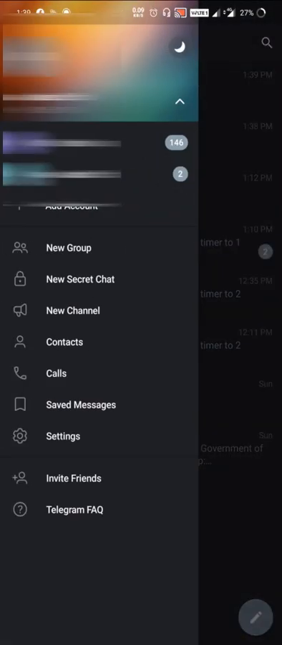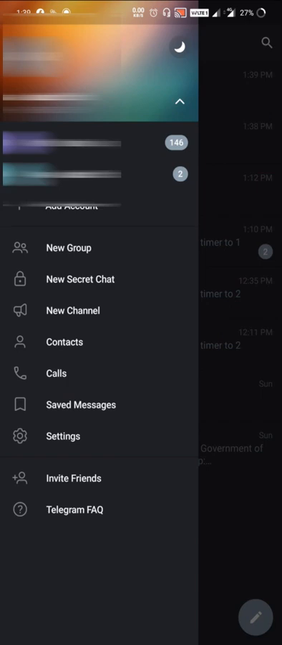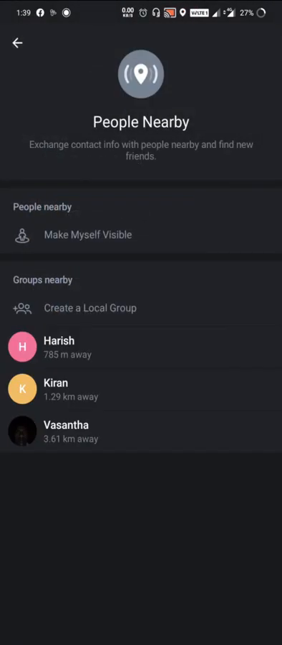Also one thing: if you want to find a friend in your location, go to the three dots, click on contacts, and find people nearby. It will show the people available in your location. Like that, you can easily chat with your friends.